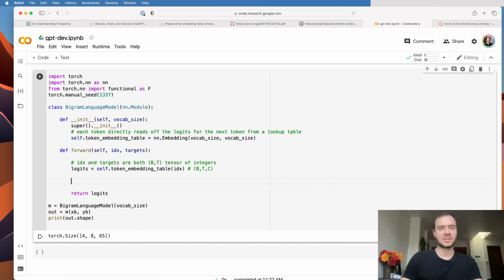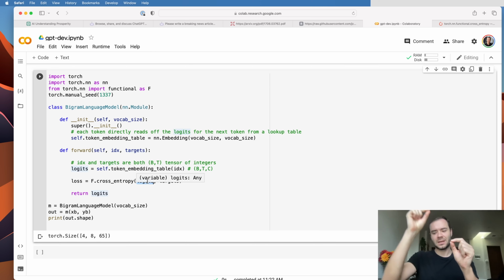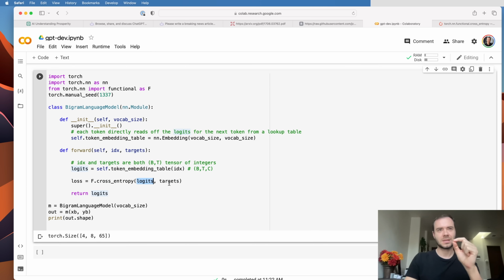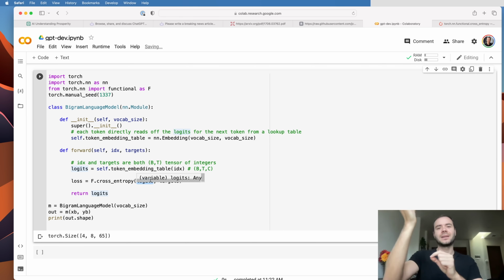And so in the makemore series, we saw that a good way to measure the loss, or the quality of the predictions, is to use the negative log likelihood loss, which is also implemented in PyTorch under the name cross entropy. So what we'd like to do here is loss is the cross entropy on the predictions and the targets. And so this measures the quality of the logits with respect to the targets. In other words, we have the identity of the next character, so how well are we predicting the next character based on the logits? And intuitively, the correct dimension of logits, depending on whatever the target is, should have a very high number, and all the other dimensions should be a very low number, right?